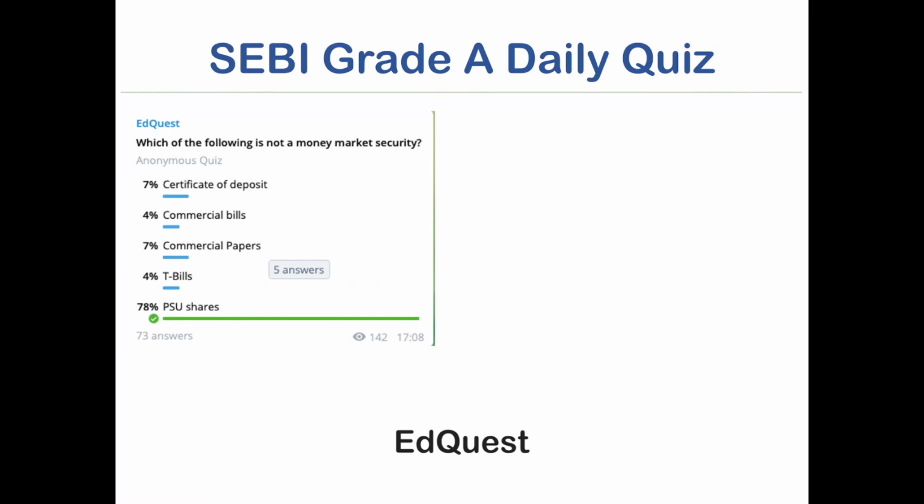Now the next question is, which of the following is not a money market security? I think we have already done a lot of questions on money market securities. The question was very simple: certificate of deposit, commercial bills, commercial papers, T-bills, all are money market securities except PSU shares. So again this was an easy question.